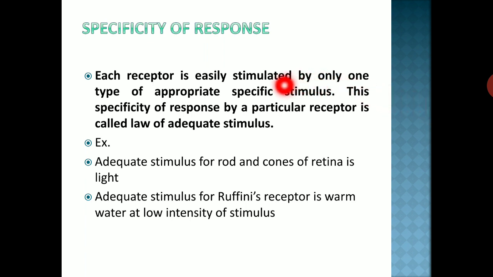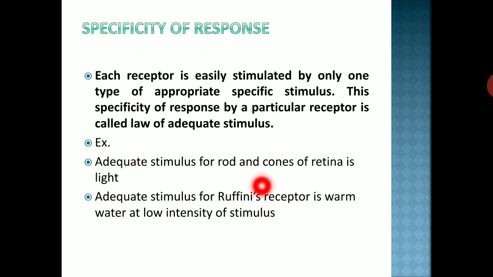Each receptor is easily stimulated by only one type of appropriate, specific stimulus. This specificity of response by a particular receptor is called the law of adequate stimulus. For example, the adequate stimulus for rods and cones of the retina, which are photoreceptors, is light. Only light can be an adequate stimulus for rods and cones.